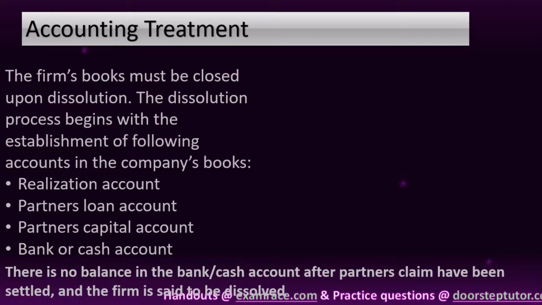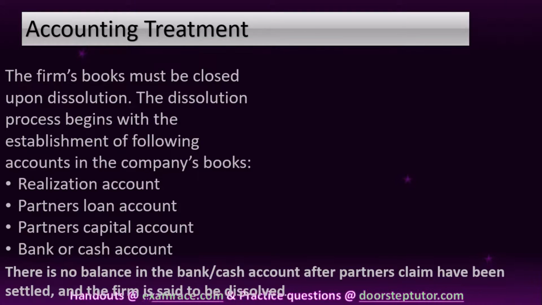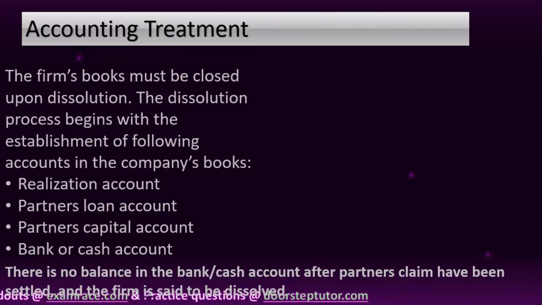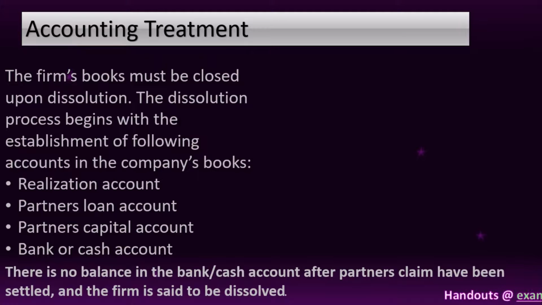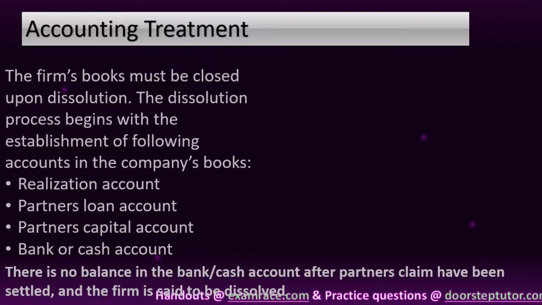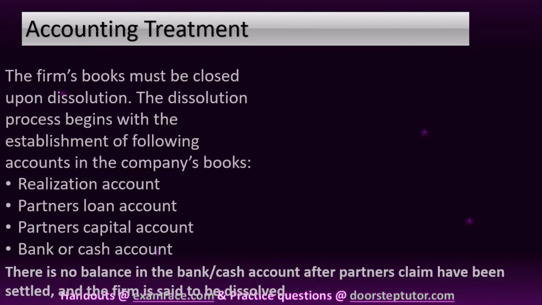On the debit side of the bank or cash account, we show the opening balance, the amount received from the sale of assets and the amount brought in by the partners. On the credit side, we show payment of liabilities, expenses and amount paid to partners. After settling all the claims of the partners, there should be no balance in the bank or cash account.